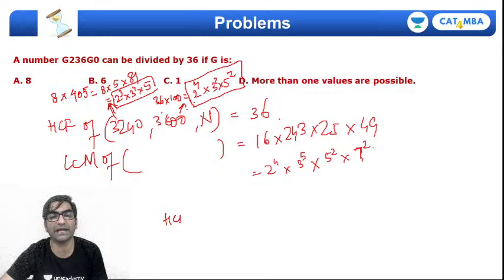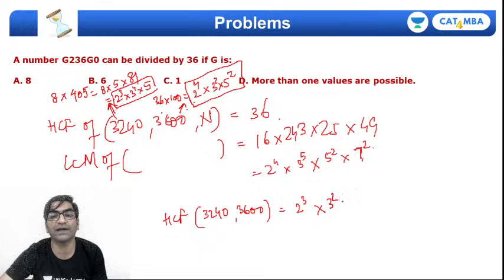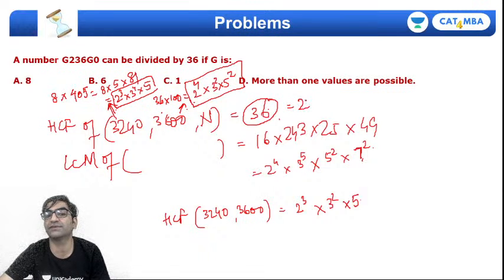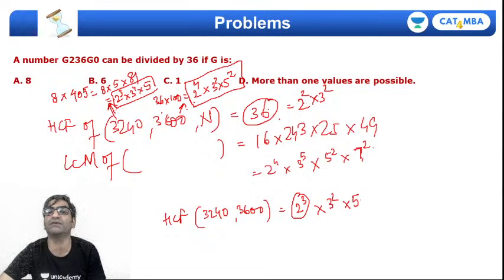If I consider only the HCF of 3240 and 3600, you will get 2 cube into 3 square into 5. But if I include the third number, then the HCF is 2 square into 3 square. So clearly, 2 to the power 3 will not be common; only 2 square should be common.